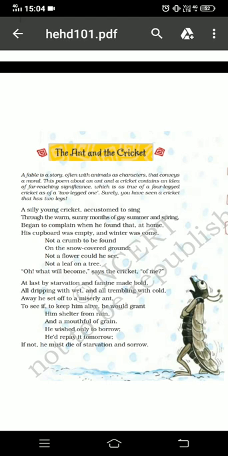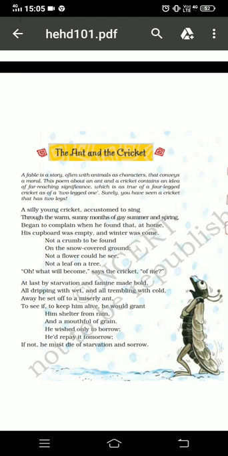So at last, because he hasn't stored anything for the winter season, we come to know that he is going to starve. Starvation is suffering caused by lack of food. Because of lack of food he was starving, and in the famine there was no source of food for him.